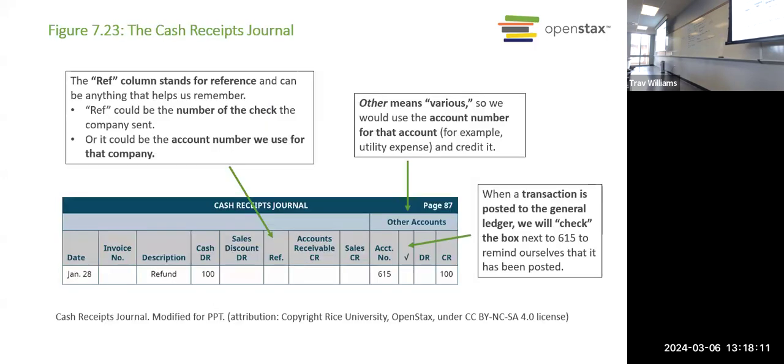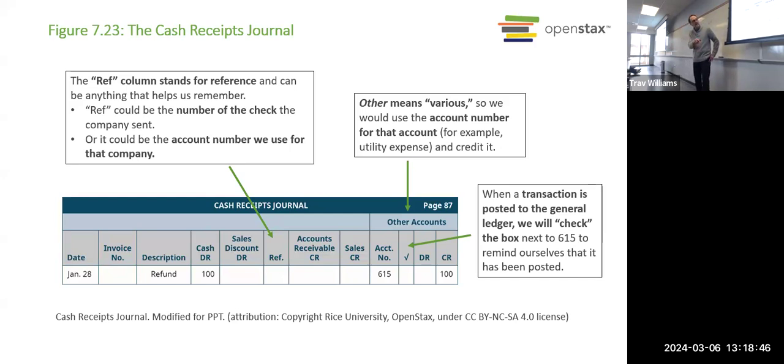So this is a cash receipts journal, obviously. As I mentioned, if we've received cash, we're always going to debit cash, right? So notice that there is a column for debiting cash. Interestingly, there's also a column for sales discount. Because if the reason we were paying cash is because we owed money to a supplier, and if we paid early enough to get a discount, we have to record that. So we would record it here in the cash receipts journal.